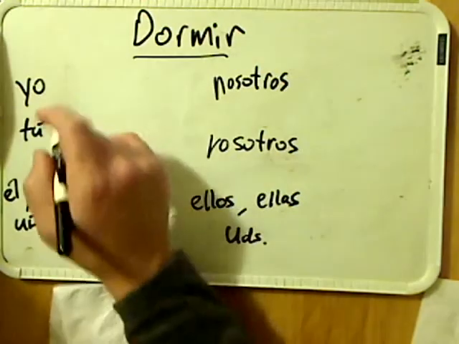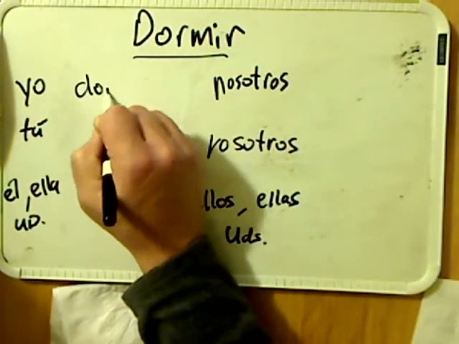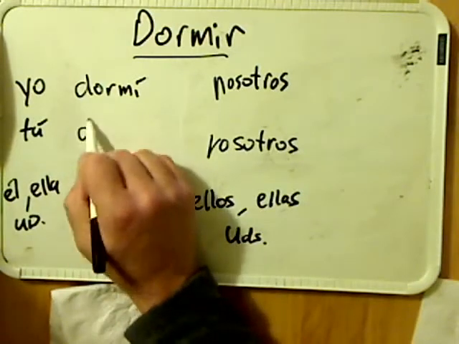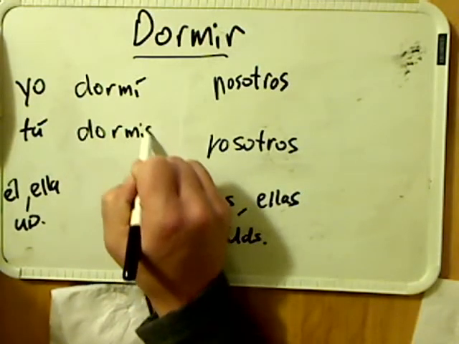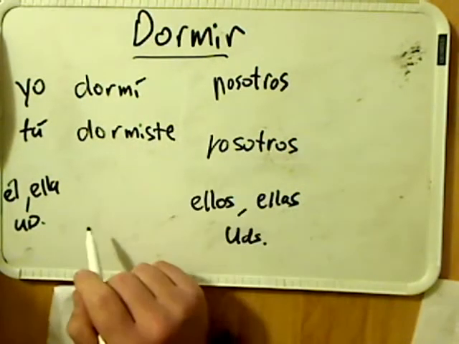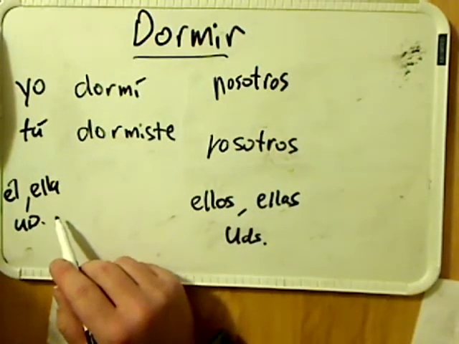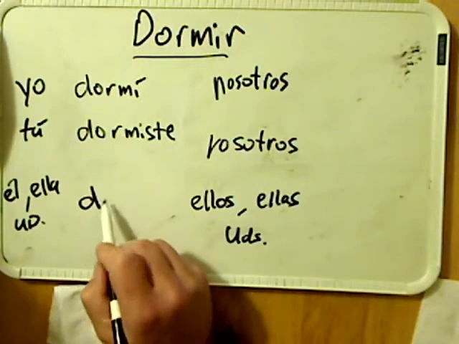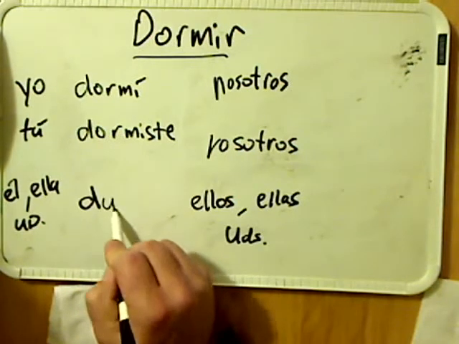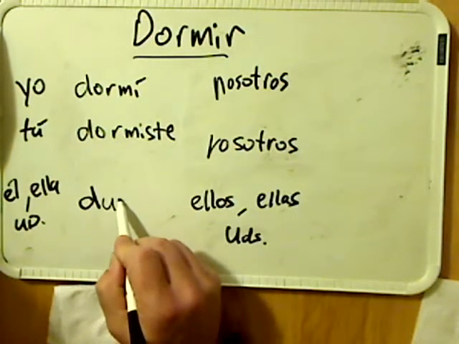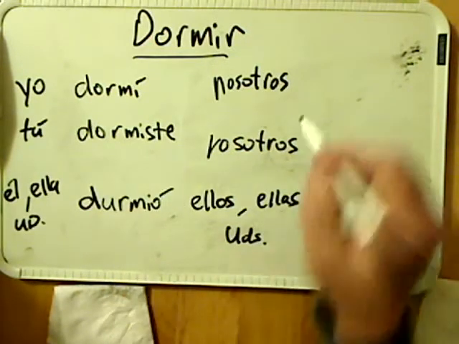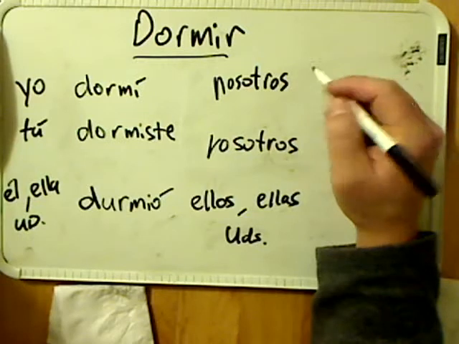So if we do the conjugation, it would be yo dormí, I slept, and tú dormiste. And when we get to the conjugation, the third person singular, él, ella, usted, this is where the stem change comes in. The O is going to stem change into a U. So, él durmió.